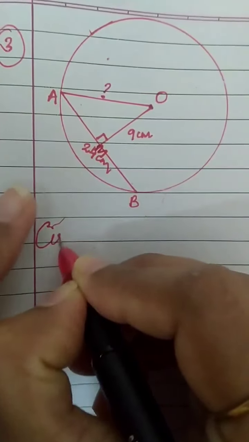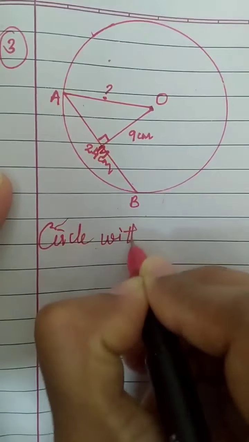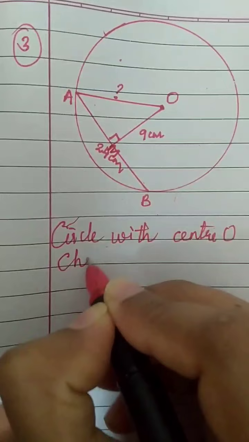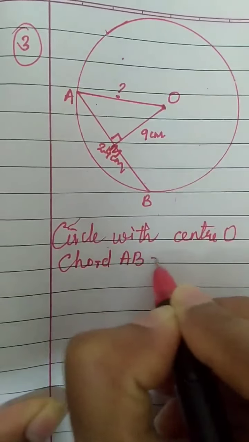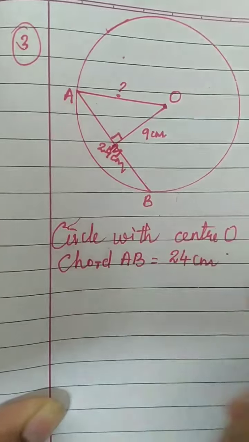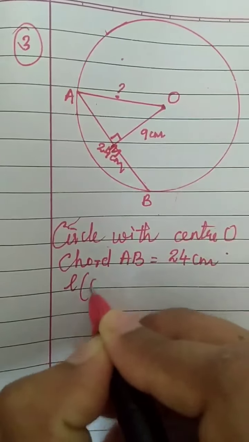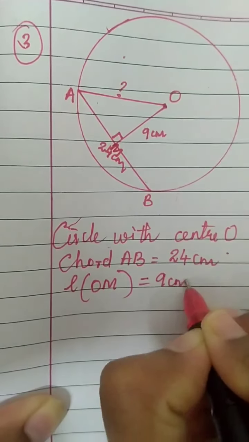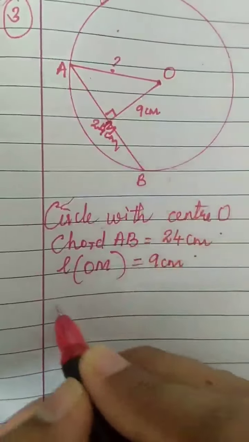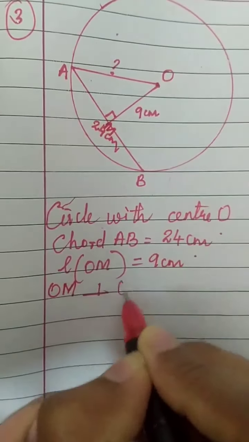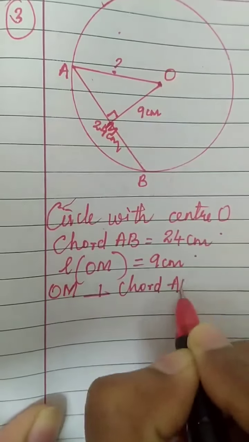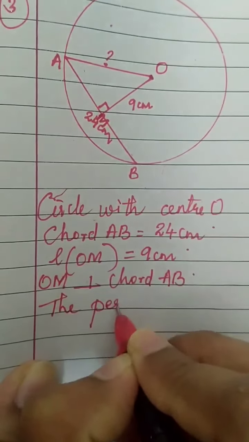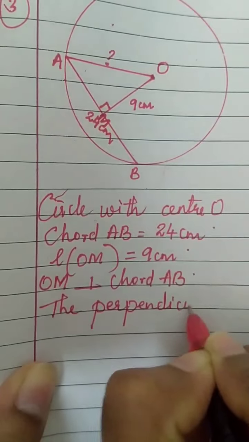Let's write the first step. Circle with center O. Then we know the chord AB is equal to 24 centimeter. We know the length of OM, that is the chord's distance from the center. OM is 9 centimeter. As you can see, we will write OM is perpendicular to chord AB. Perpendicular is given, so we will use the first property. The perpendicular from the center to the chord bisects the chord.